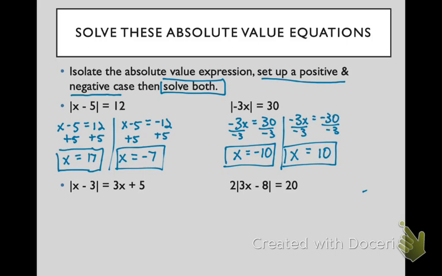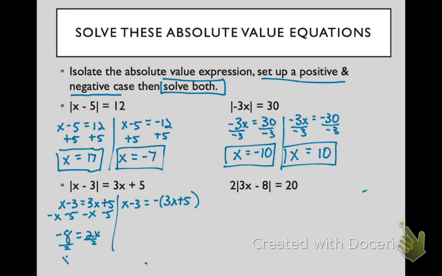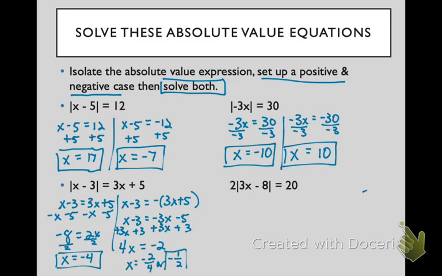Now look at the next one. It's a little more complicated, but it's the same idea. We're going to set up two cases. So it equaling positive 3x plus 5 and then -3x plus 5. So let's solve our equation on the left first. We're going to combine our x's and our numbers. So -8 equals 2x, so x equals -4, possibly. We'll check that in a moment. We're going to distribute that negative and then combine our x's on one side and numbers on the other. So we get 4x equals negative 2, or x equals negative 1/2, possibly.